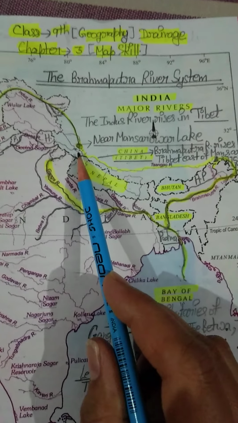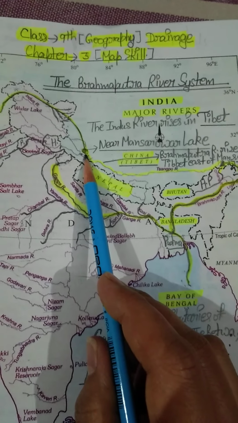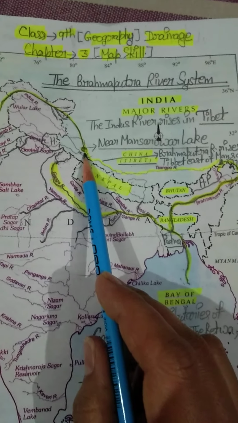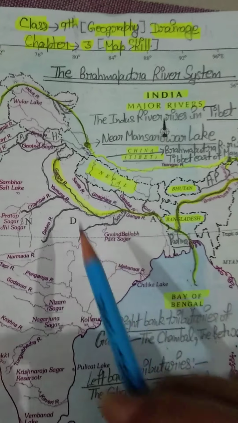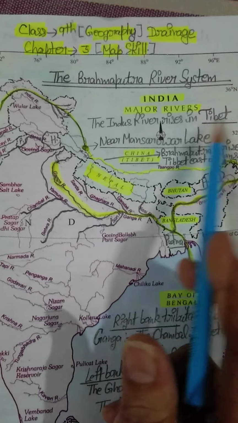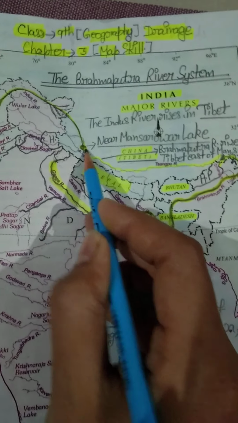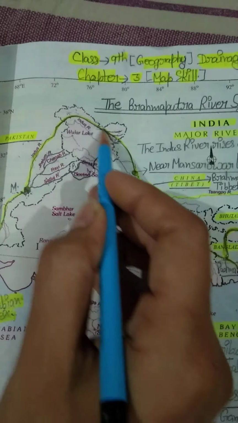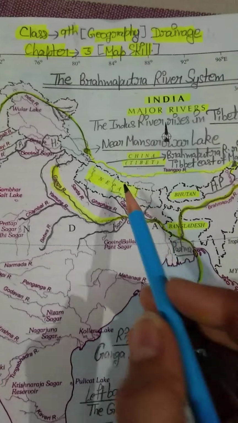Students, you know that this is our Mansarovar lake. Just recall that when I explained the Indus river system, I told you that our Indus river rises in Tibet near Mansarovar lake. This is our Mansarovar lake, and this is our Indus river. Indus river is flowing like this. Okay, students, now we have to discuss our Brahmaputra river.